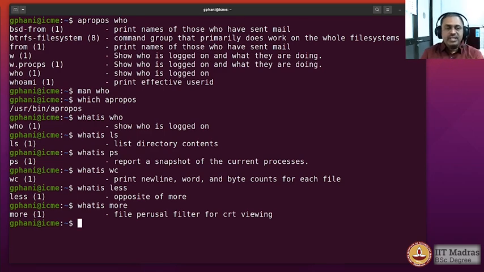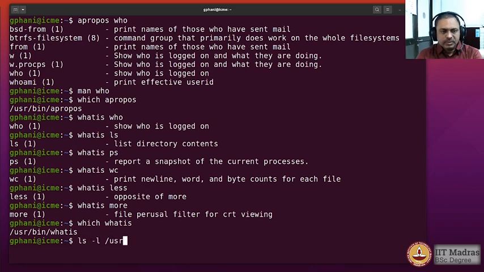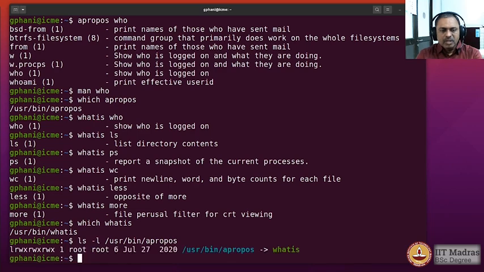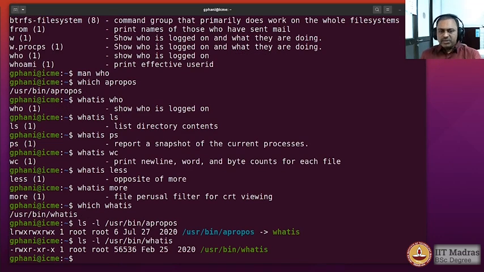Now you want to see where is this command located, namely the whatis command. So which whatis would tell you that it is located in /usr/bin. So let us see whether these are both same or not. So if you type ls -l /usr/bin/apropos, it appears that /usr/bin/apropos is actually a symbolic link to the whatis command. So it means that actually when you type whatis or apropos, it's the same executable which is running.